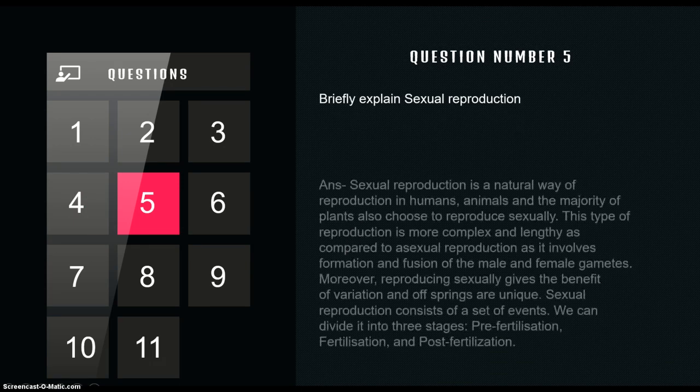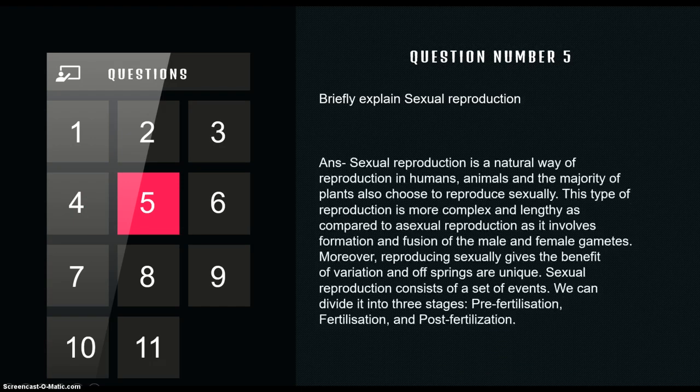What explains sexual reproduction? Very easy. If we know the preconcepts, first of all, it is found in complex organisms, in higher organisms.